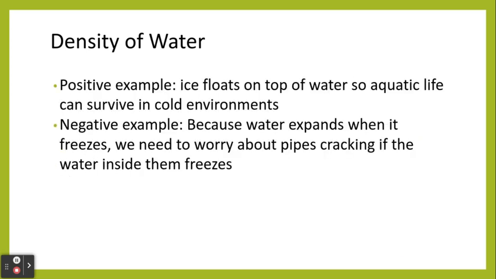Now, this is really, really important for several reasons. So, frozen ice floats on top of water. This allows aquatic life to survive in cold environments. If ice sank to the bottom, that would kill off all the fish in all the ponds and rivers that freeze over during the wintertime. Instead, they get a nice little buffer zone down below of the liquid water that is better insulated against the cold air. Now, one negative example of this is when it gets super cold outside, water expands when it freezes. So, if you lose electricity in your house, a common concern is that the pipes, your water pipes, might crack because the water inside them expands and takes up more room.